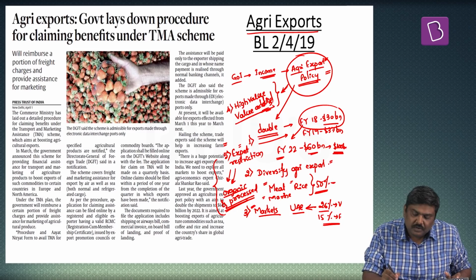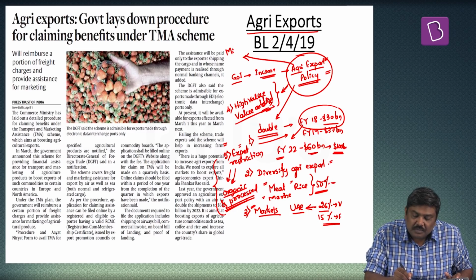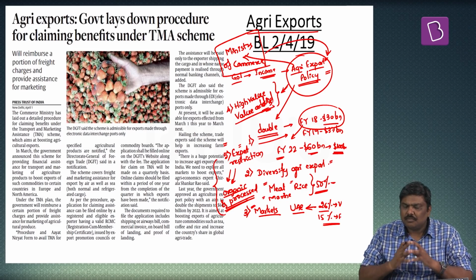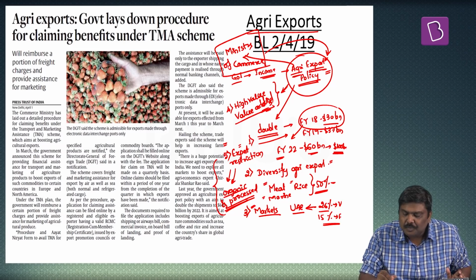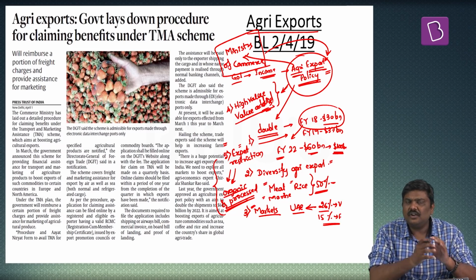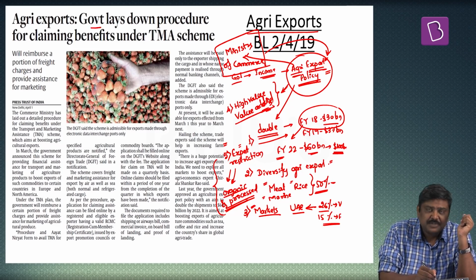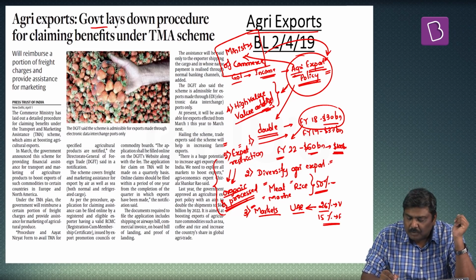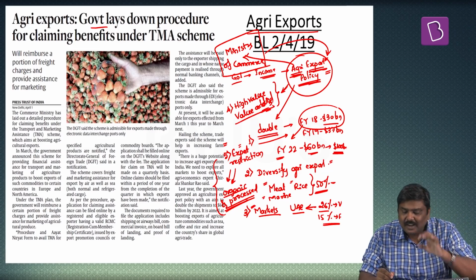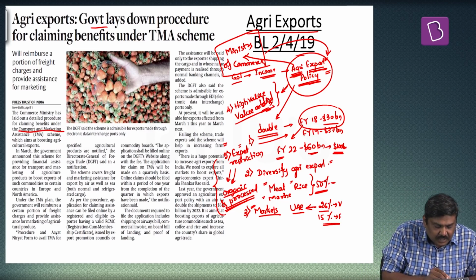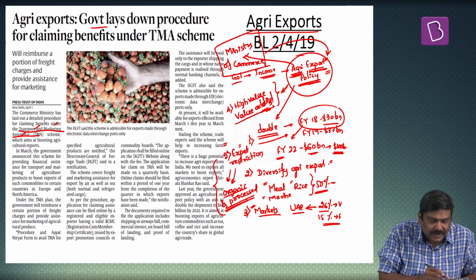And very important point related to this particular policy is the Ministry of Commerce will be the nodal ministry. In simple terms, this particular ministry will oversee the implementation of this particular policy. So these are the most important points related to the agri export policy that was announced by Government of India at the end of year 2018. Now, this particular article discusses one of the very important reforms which has been announced very recently by the government to promote agriculture export, which will aid in achieving these particular objectives. The term that I am speaking of is the concept of transport and marketing assistance.